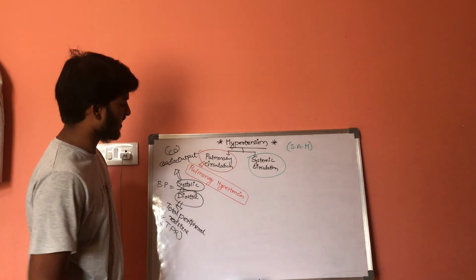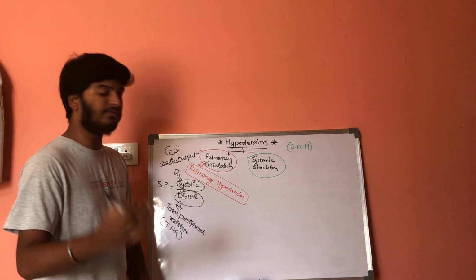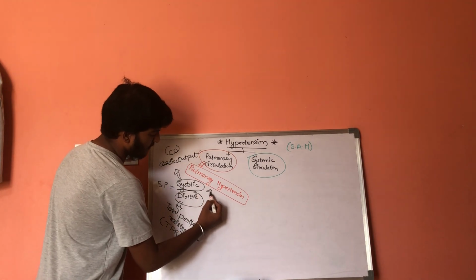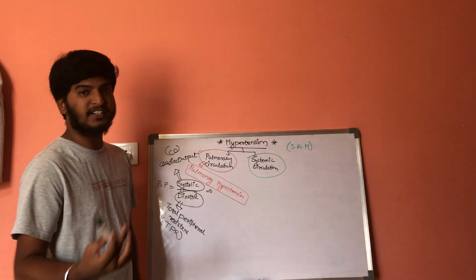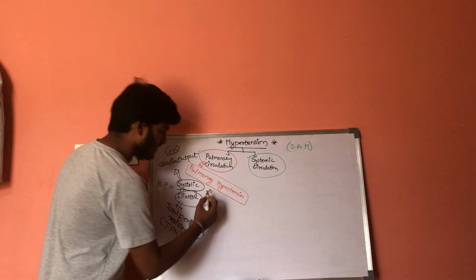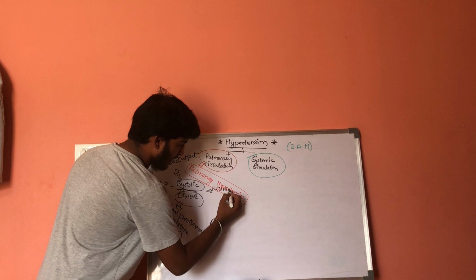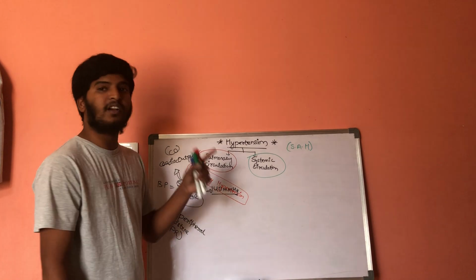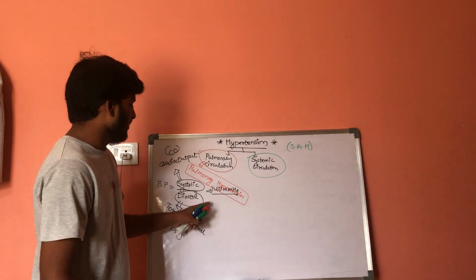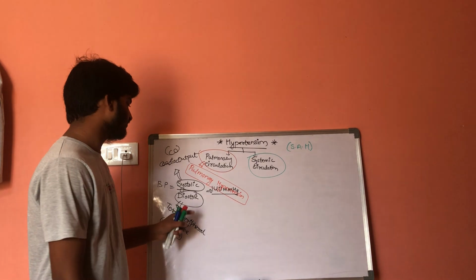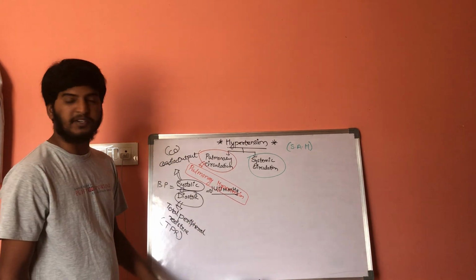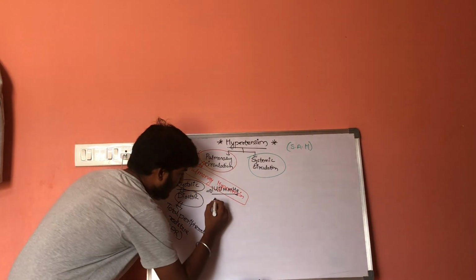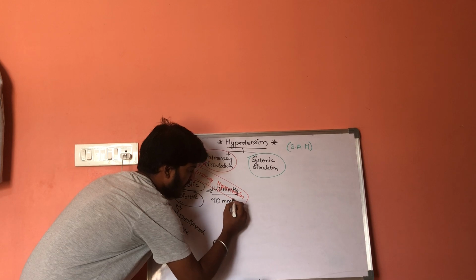There are certain cutoffs for the systolic pressure as well as the diastolic pressure. The normal systolic pressure can be given as 140 millimeters of mercury. Diastolic pressure can be given as 90 millimeters of mercury.